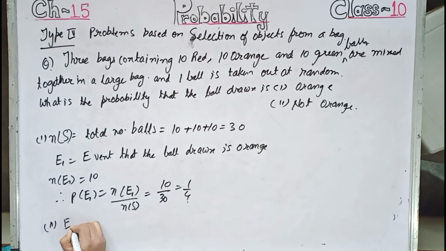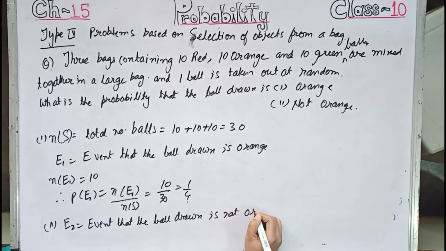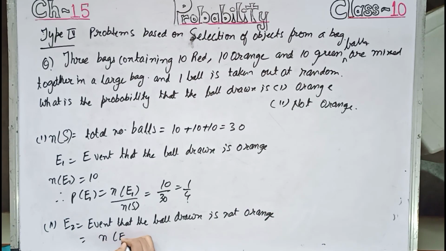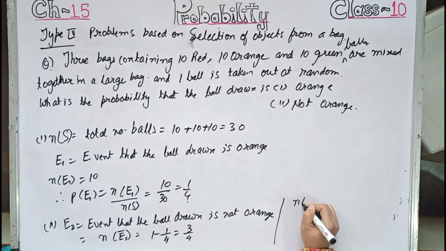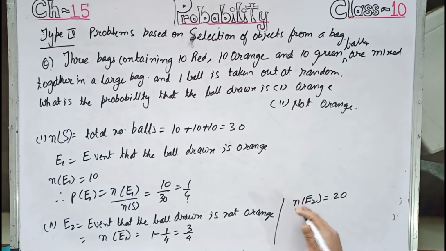And number 2, E2 equals the event that the ball drawn is not orange. Now not orange we can also write as P of E1 bar equals 1 minus 1 by 3 equals 2 by 3. In the concept part I have explained this. So directly also we can write NE2 equals 20, those which are not orange.